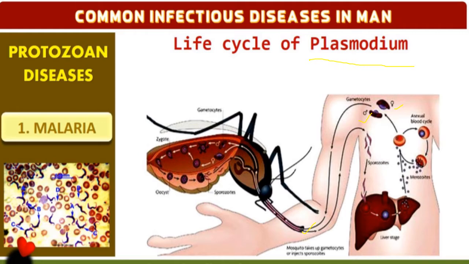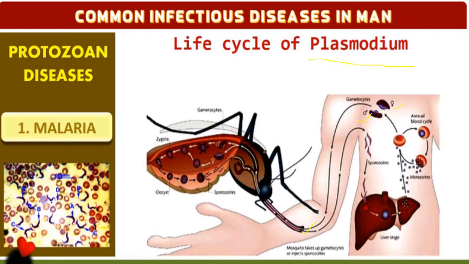Later, the sporozoites undergo division and give rise to two types of gametes, male and female gamete. So sporulation occurs. The gametes are released from the RBC, and more sporozoites will be formed, which get converted into male and female.